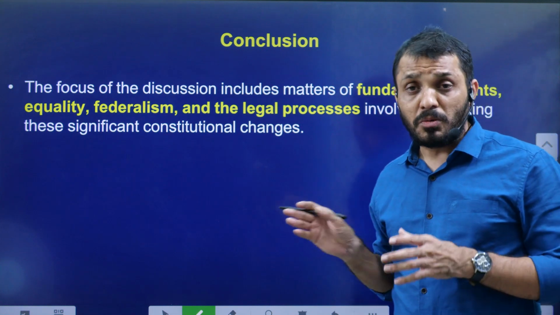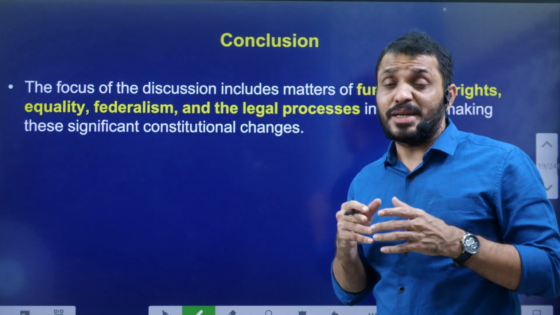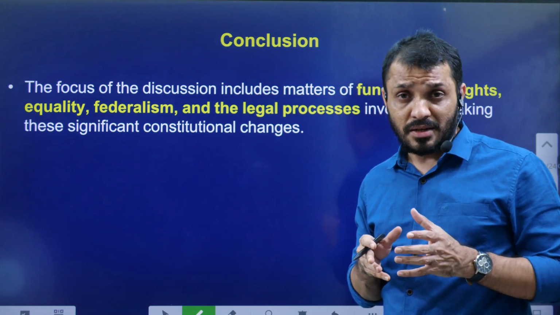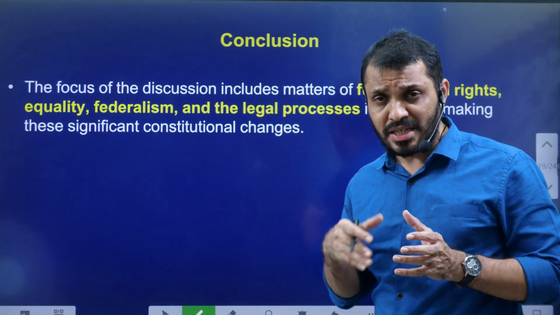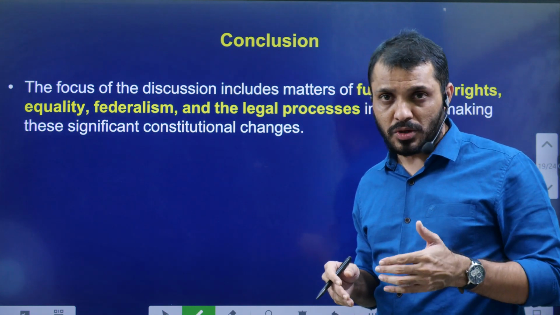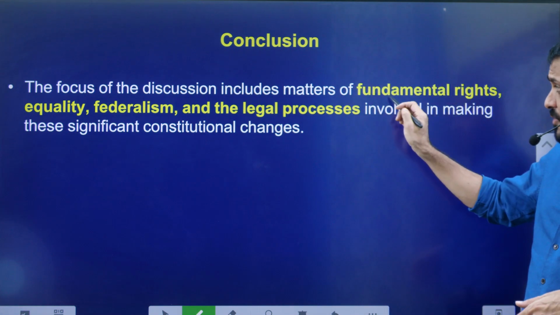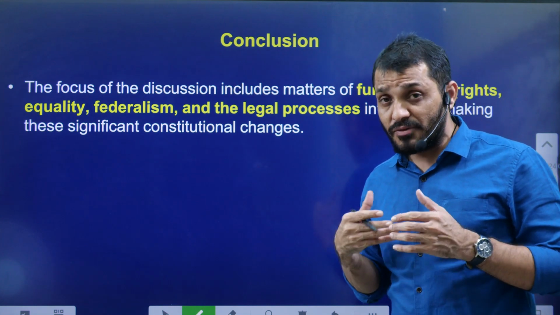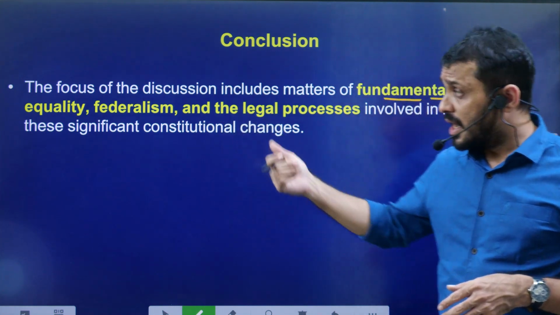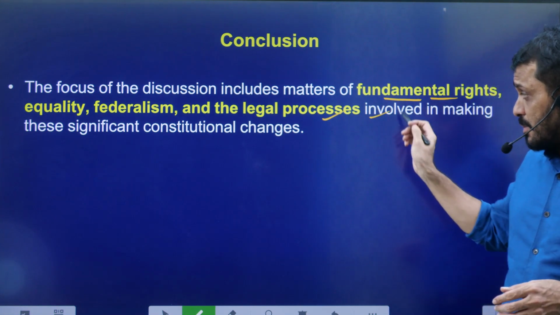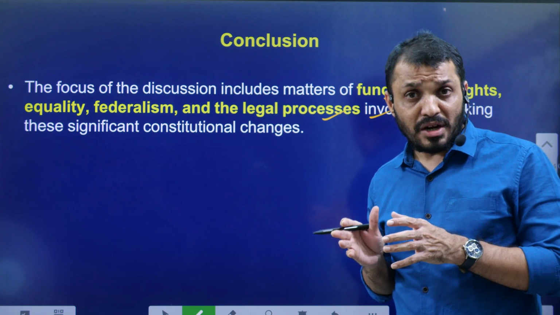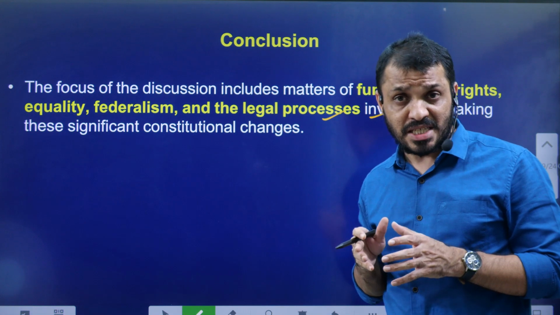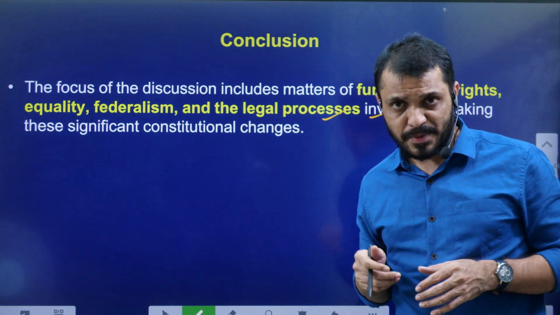To correct these kinds of mistakes, the government of India said that they removed Article 370. Of course, there are some issues. Whether the process was right or wrong is ultimately to be decided by the court. But anyhow, the focus of discussion now should be, after the removal of Article 370, whether fundamental rights, equality, federal principles and the legal process were followed or not, whether they were in place or not. This is the time we have to check these aspects.